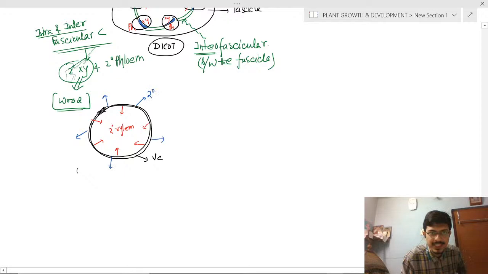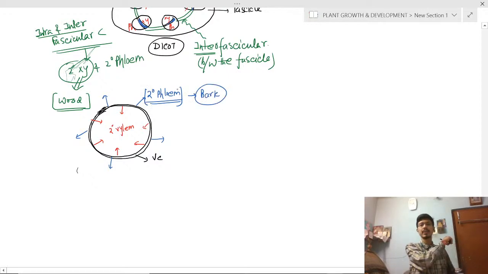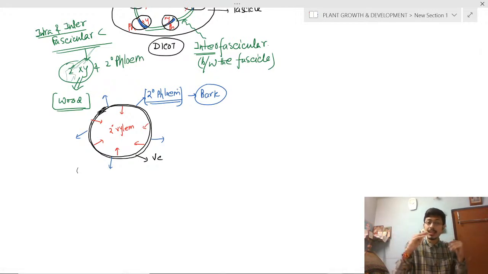Secondary phloem. This is clear. And you know already, secondary phloem is one of the components of bark. So anything outside the vascular cambium gives rise to bark formation.